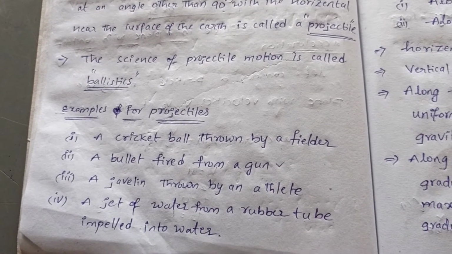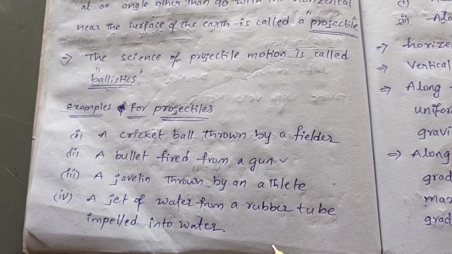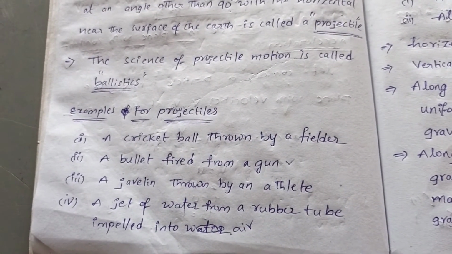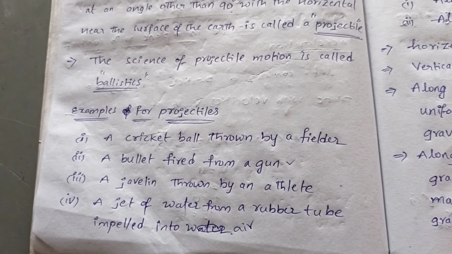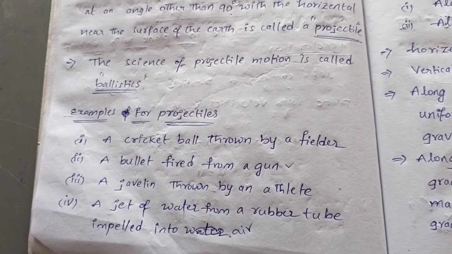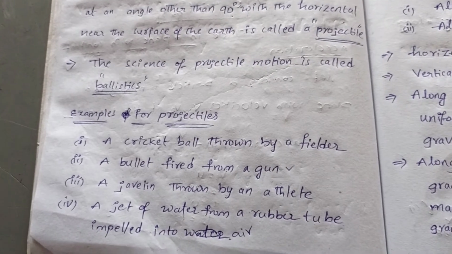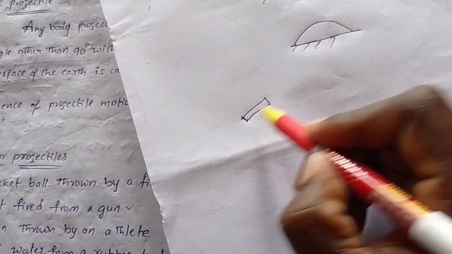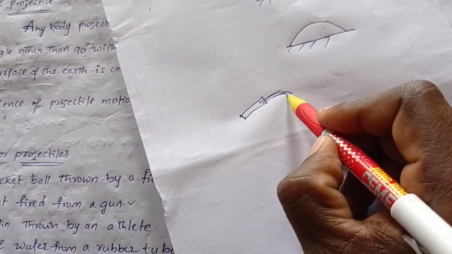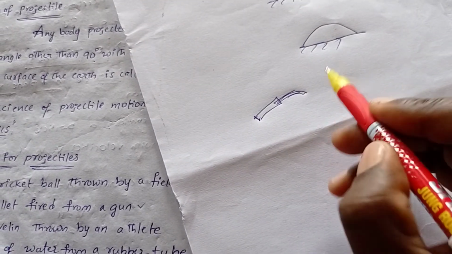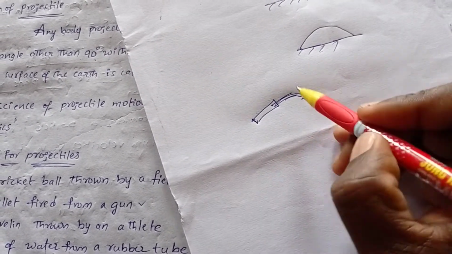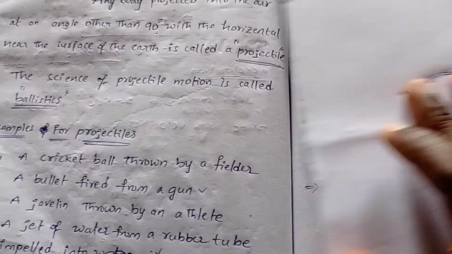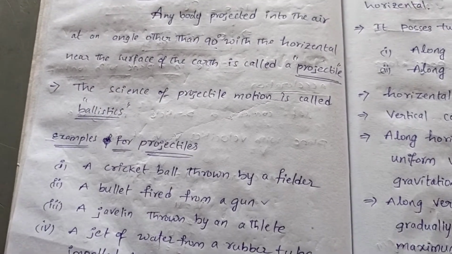A jet of water from a rubber tube impelled into air. So when water comes out of a water pipe, that also becomes projectile motion. Suppose this is a pipe, the water impelled into air from the rubber tube. So this is also one of the examples of projectile motion. So these are the examples of projectiles.